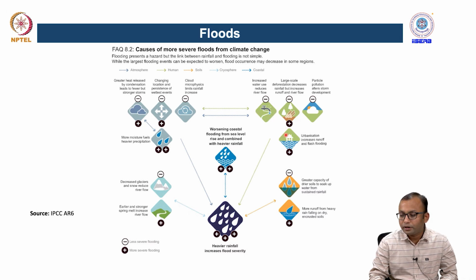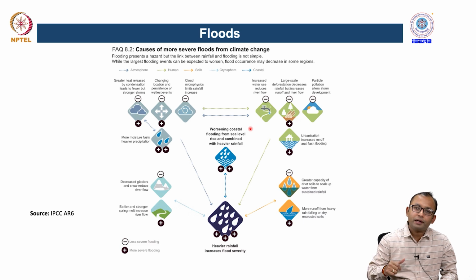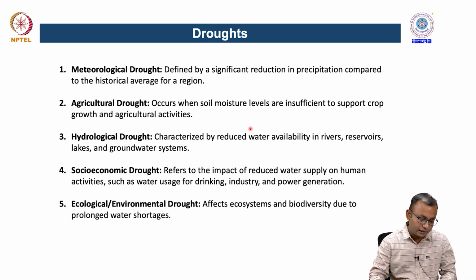But let us say if you have urbanization in a certain region, that can lead to more flash flooding or increased rain runoff events in those regions. Or maybe if you have a greater capacity of drier soil, and when heavy rainfall occurs on that particular soil, it can also create a huge amount of flood events in those regions. So, there are climate drivers and anthropogenic drivers, which can further amplify the effect of flooding in different regions, and that can increase the risk of flood related hazards in those regions.